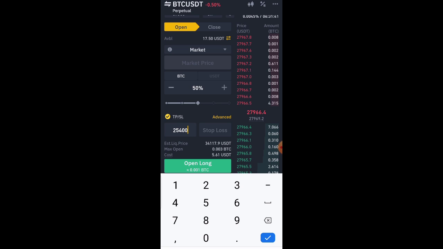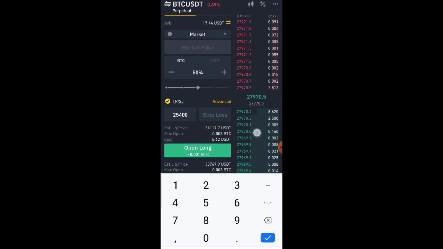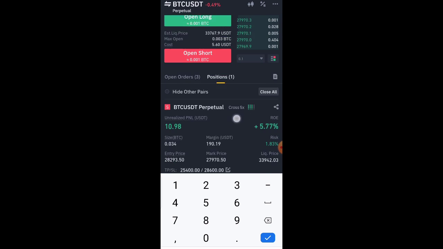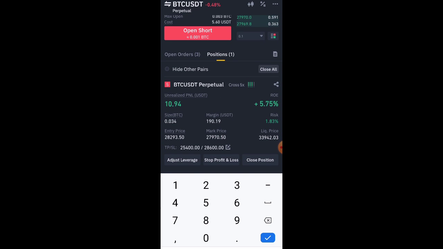But guys, let me just continue. So the next one is the stop loss. For example, if the market reverses upward and you don't want to lose too much money, it's always important to set your stop loss. For example, this short order that I have here, I have my stop loss in place.